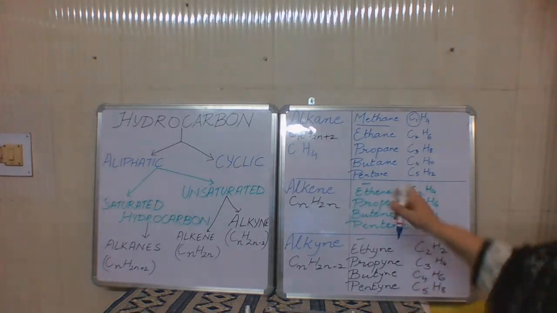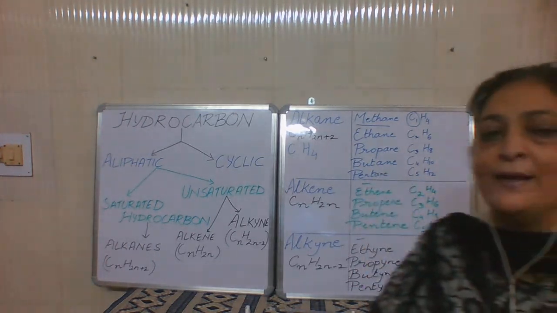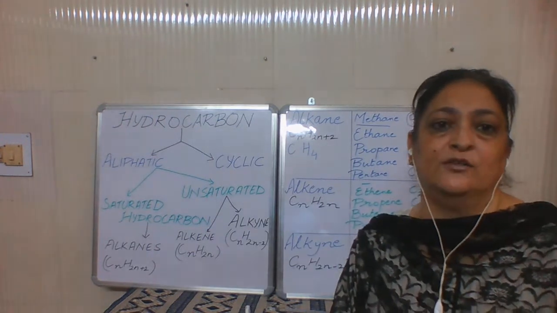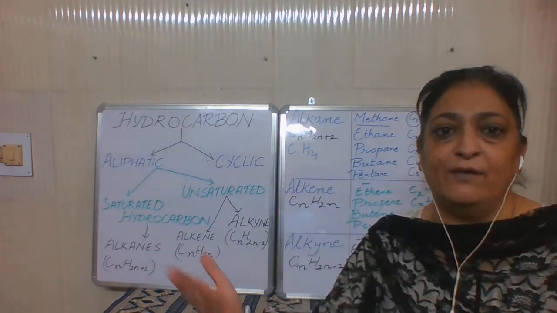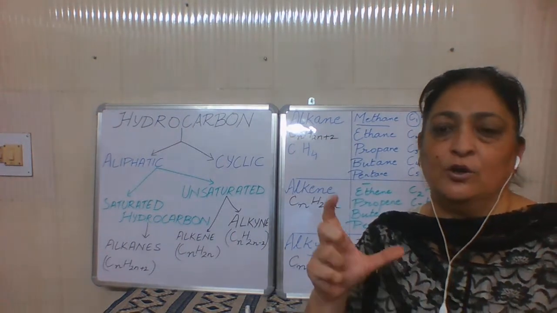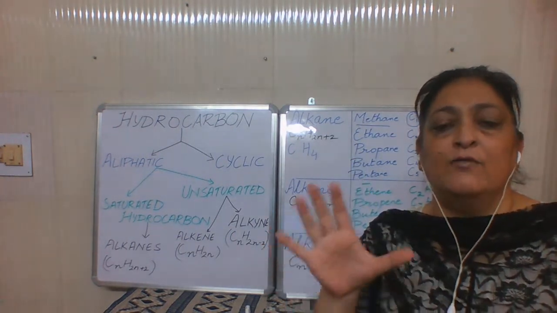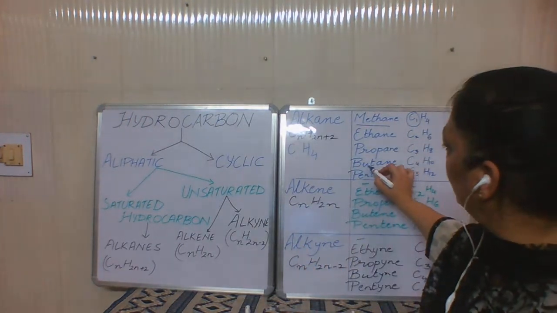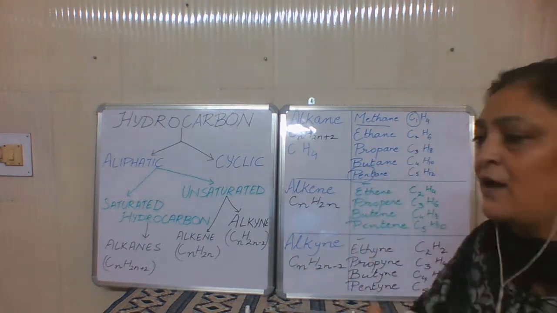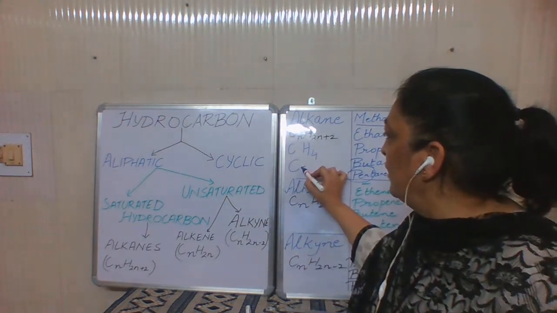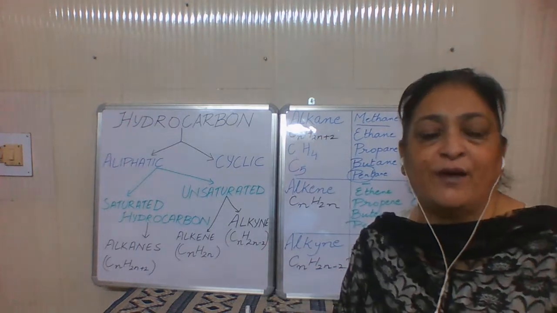Similarly, we can calculate the formula of pentane. Pentane comes from the root word, R-O-O-T, root word, from where we derive the name. When there are 5 carbons, we call it pent. So this word pent is coming from 5 carbons. It is understood that the organic compound must have 5 carbons.